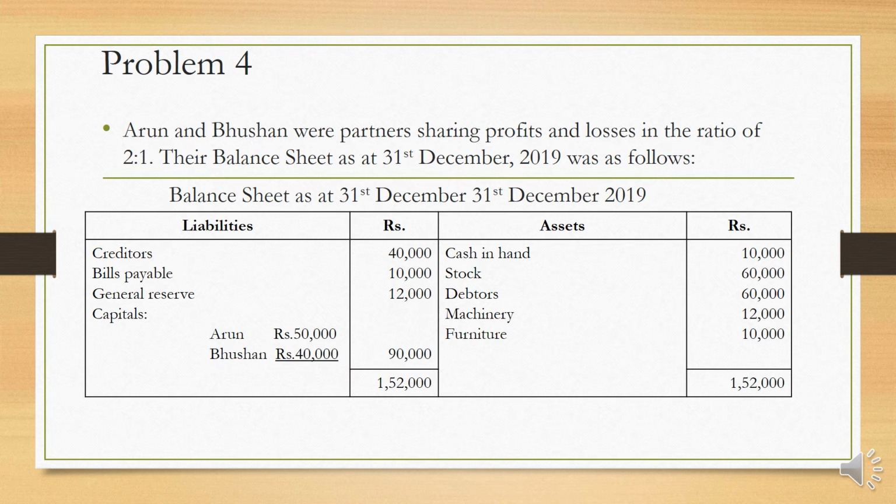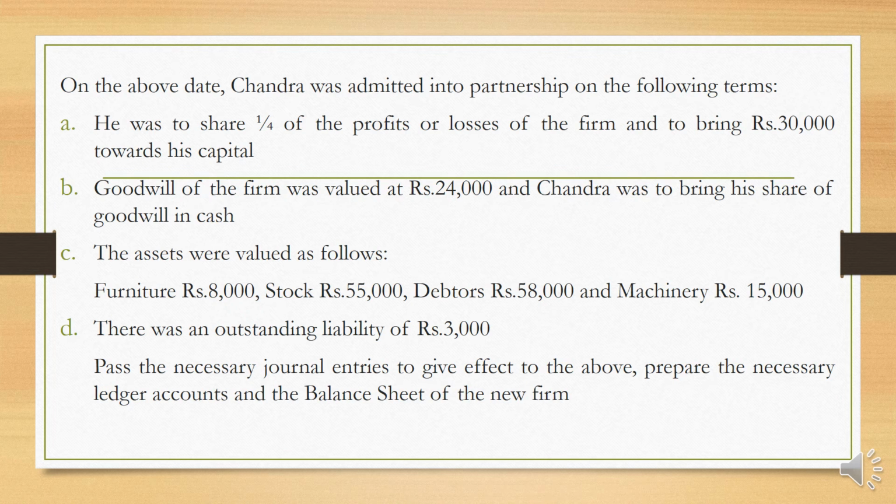Problem 4. Arun and Bhushan were partners sharing profits and losses in the ratio 2:1. Their balance sheet as at 31st December 2019 was as follows. Look, this is the balance sheet. Creditors 40,000, bills payable 10,000, general reserve 12,000, capitals of Arun 50,000 and Bhushan 40,000, total is 90,000. Assets: cash in hand 10,000, stock 60,000, debtors 60,000, machinery 12,000, furniture 10,000, and the total of the balance sheet is 1,52,000.